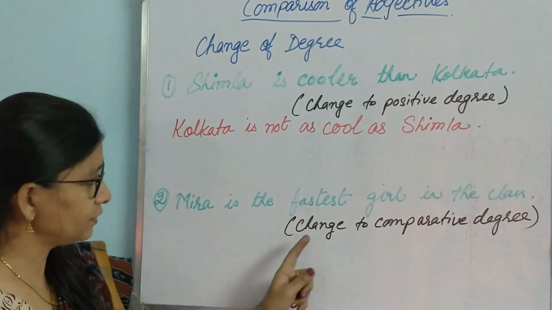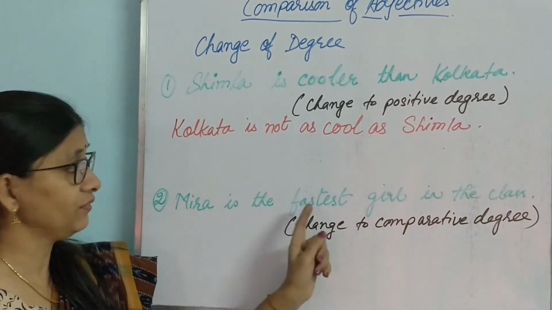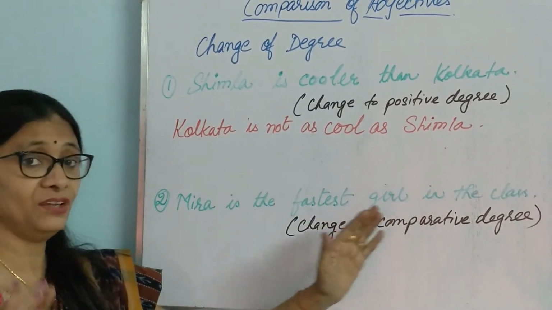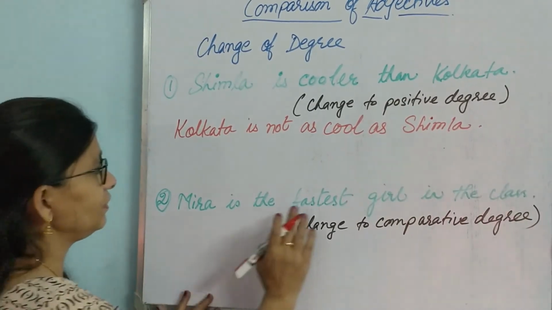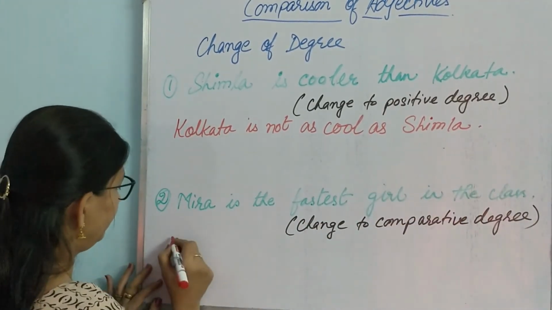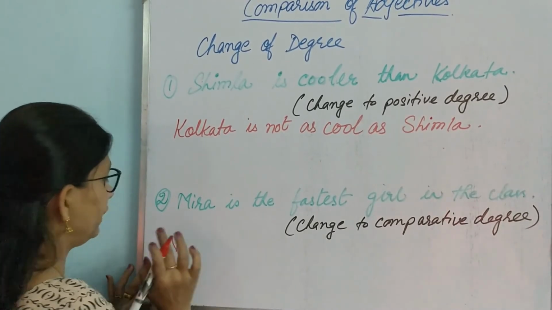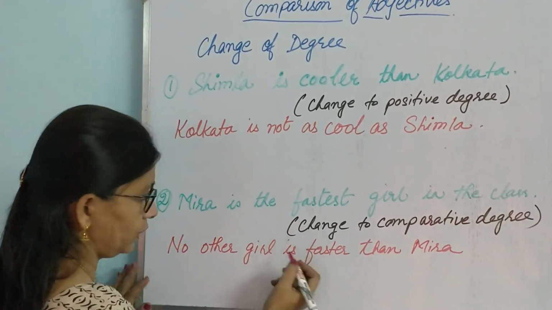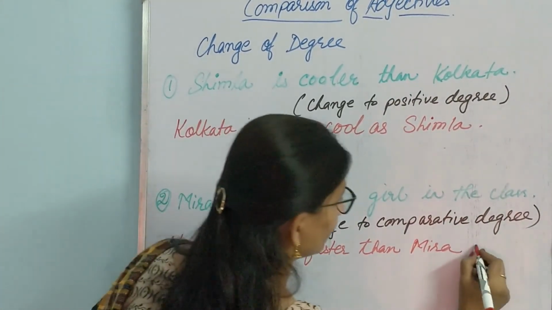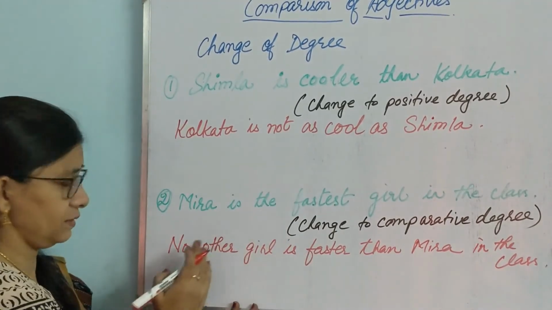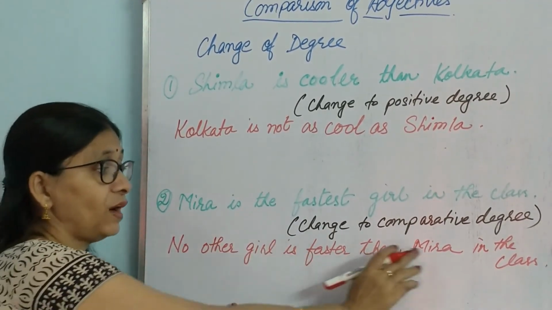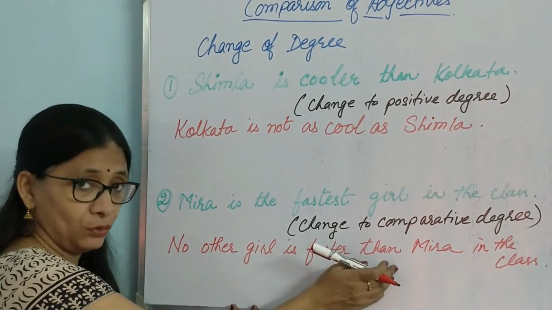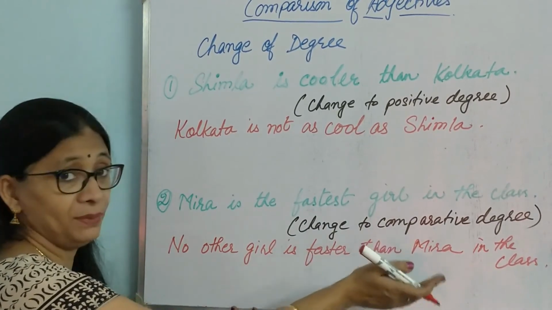Now what have they asked? Change to comparative degree. Now fastest comparative will be faster. Okay, faster. Now we have to write the sentence with faster. Meera is the fastest girl in the class. So again we have to start with no. Many a times we have to take help of negative form. Okay. No other girl in the class. You can write no other girl is faster than Meera in the class. You can write in the class before also. No other girl in the class is faster than Meera. See, then has come. Okay. Faster, comparative degree, and we have to make use of the word than. Okay. So faster than Meera in the class.